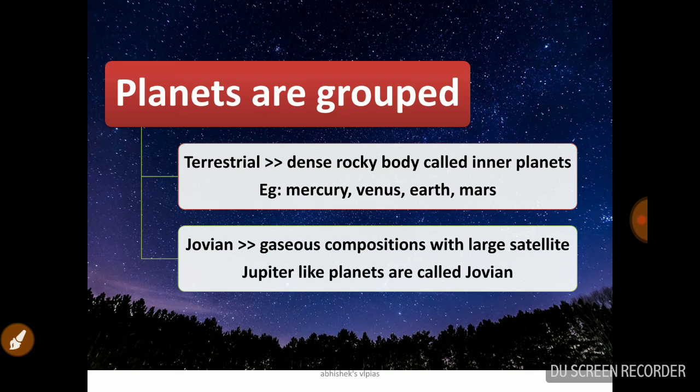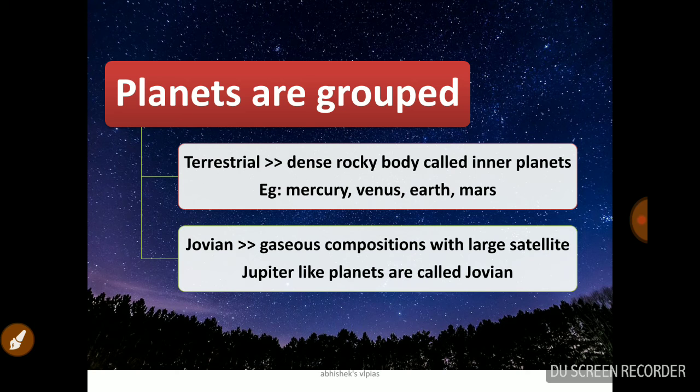Basically, you have to keep one point: the planets are grouped into two. The first is terrestrial planets, and the second is Jovian planets. What is the speciality of each? The terrestrial planets are dense, rocky bodies called inner planets. These are Mercury, Venus, Earth, and Mars. The first four come under terrestrial because they have dense rocky bodies, and all four are called inner planets. But this is not the case with the other planets.